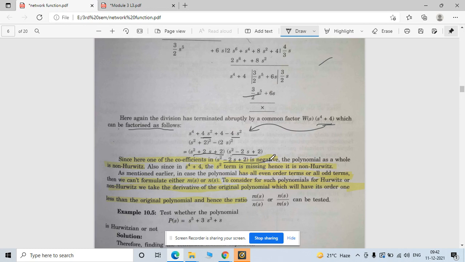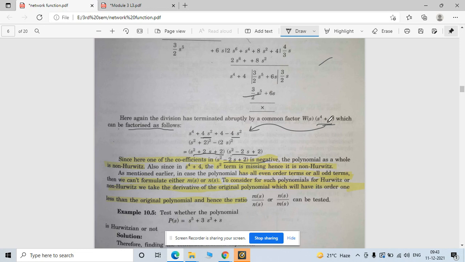But we can say that if the whole function follows Hurwitz, then both functions must follow the Hurwitz criteria. Now with the help of this, if you test this type of function, the coefficient of that factor becomes negative, so you can say that this one term does not follow the Hurwitz criteria.